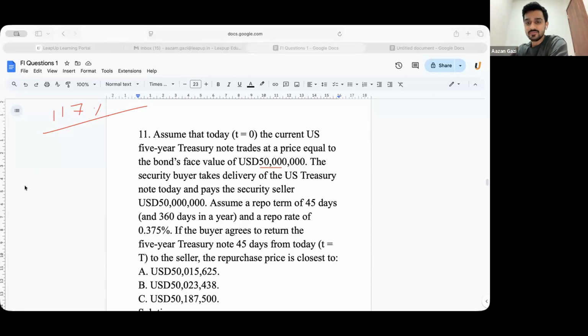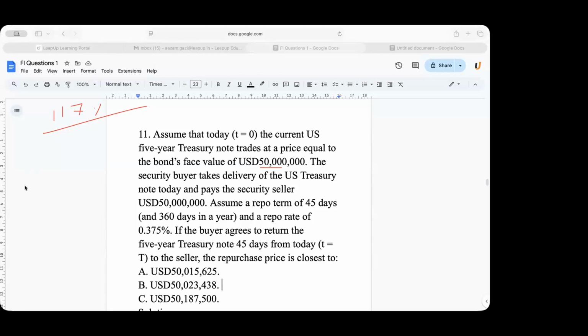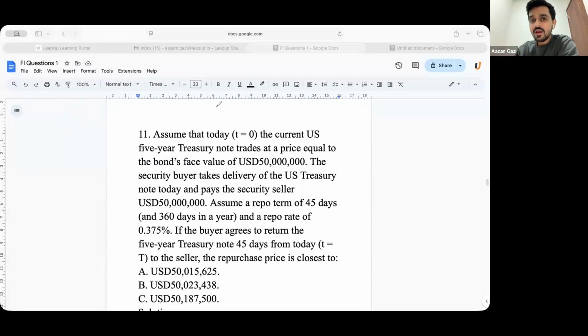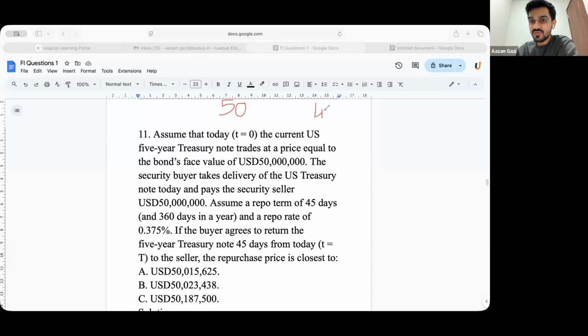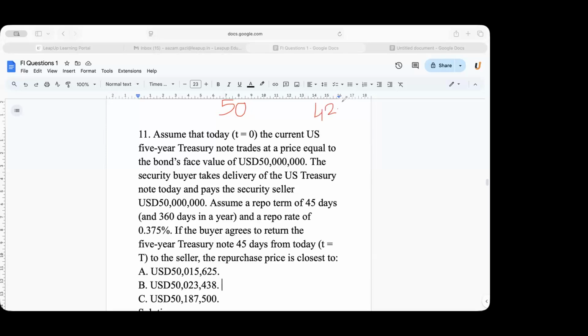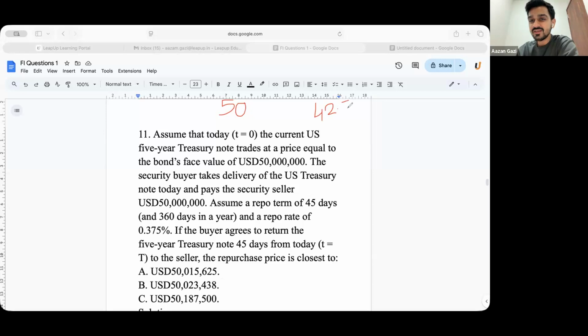Animesh, did you get the haircut? Not yet, sir. So, sir, we have to just add the interest component and then minus. No, no, no. Okay, what is the value of collateral, Animesh? Is it 50 million only? Yes, sir, 50 million. And you have given a loan of how much? 42 million. Yes, 42.735 million.